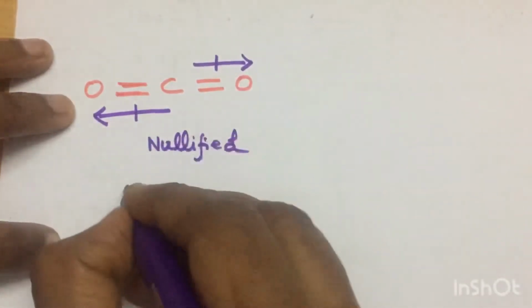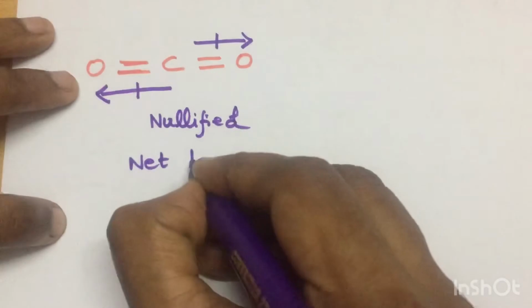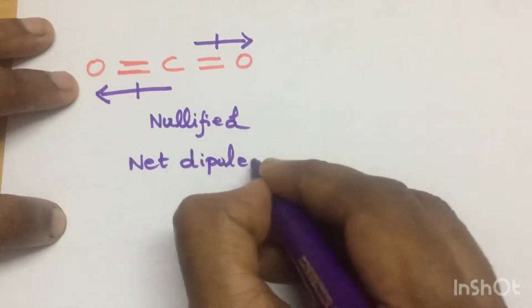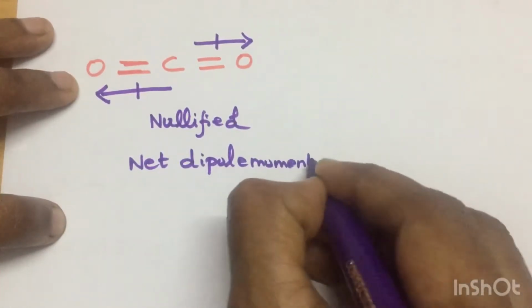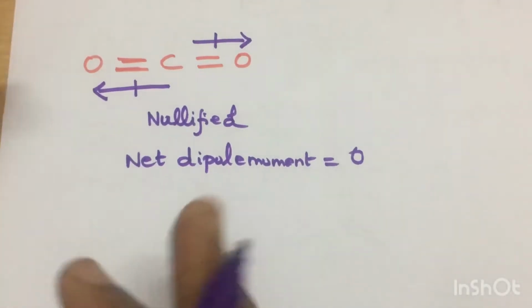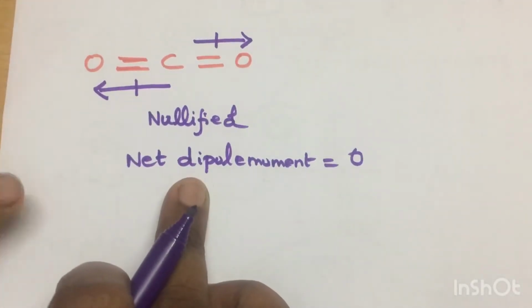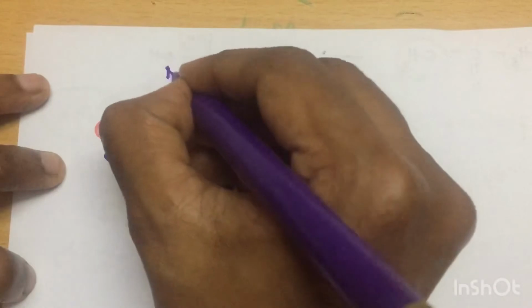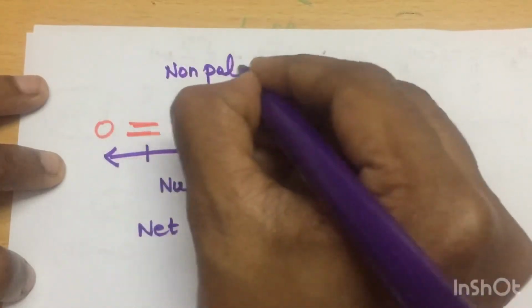and the net dipole moment will be equal to 0. So if there is a net dipole moment, it will be polar. For this reason this is non-polar.